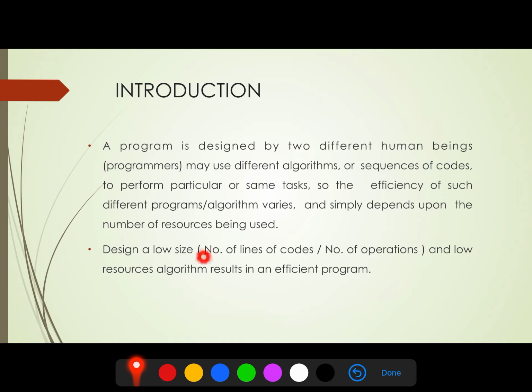So we should keep in mind to design a low size program. What is a low size program? A program that has a minimum number of lines of code, minimum operations, and low resources. And what are these resources? These resources are CPU time, memory, and other input output devices. So designing a low size and low resource algorithm results in an efficient program.